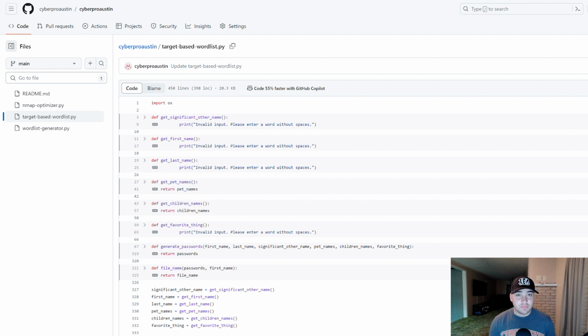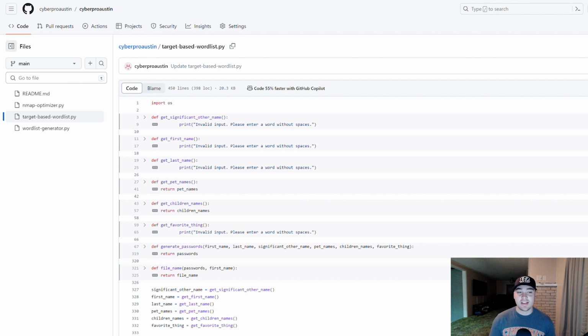The other thing that people do is, rather than using passwords specific to a company, they use passwords specific to their own personal lives. What this Python generator does is take input based on things specific to a person. So if you're going to use this, you would spend a lot of time doing OSINT, getting all the information you can to make this as useful of a generator as possible.